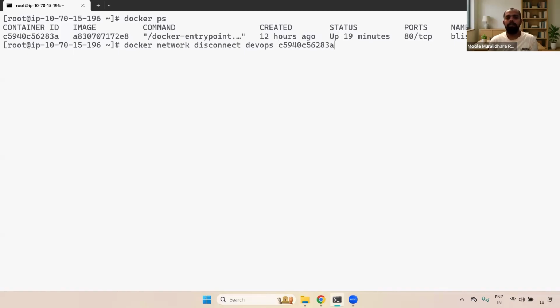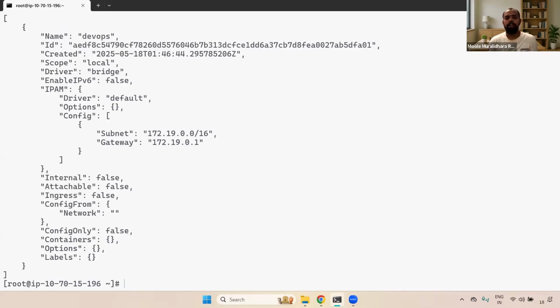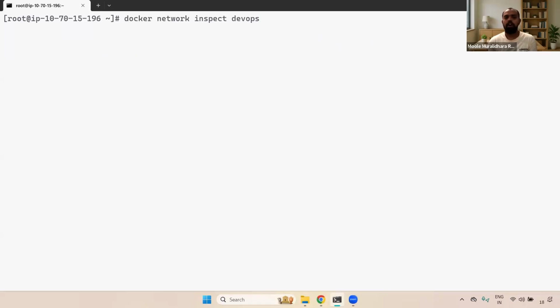Now what is happening: whatever we attached earlier, this DevOps network to the container, is detached, disconnected. Now if you check docker network inspect DevOps and enter, currently we don't have any container configuration. The reason is we have disconnected. Okay, clear, right? Any questions now?